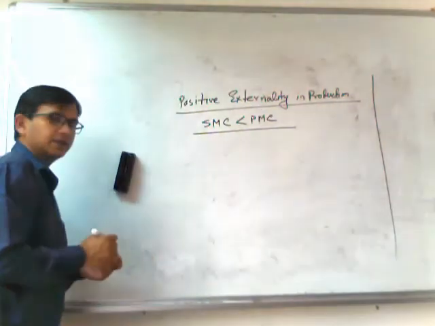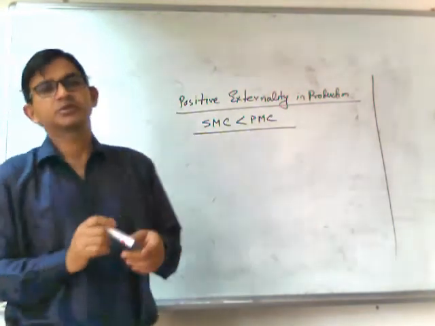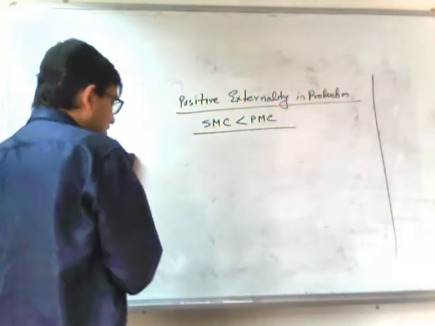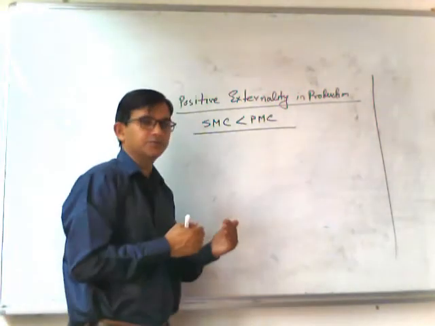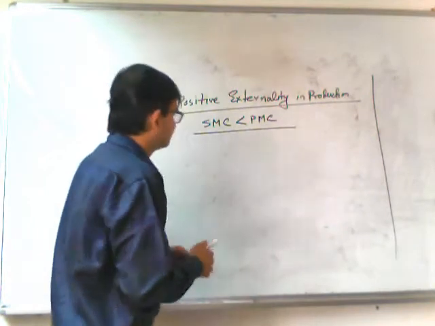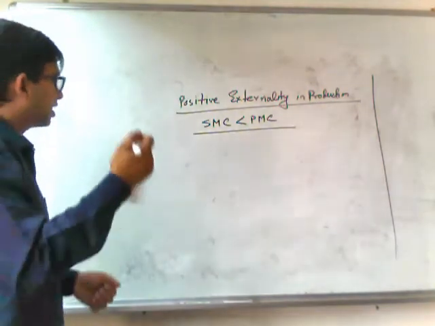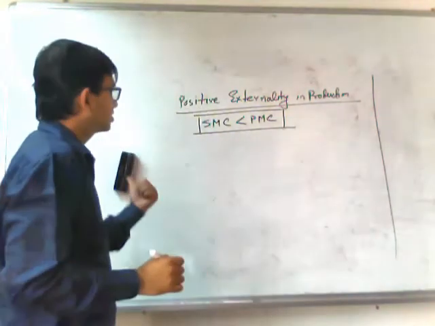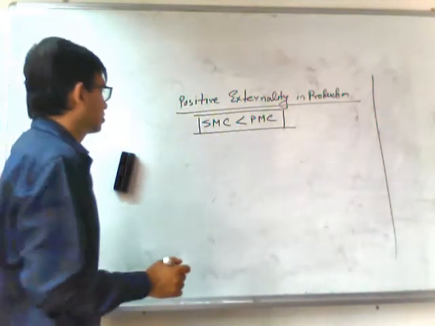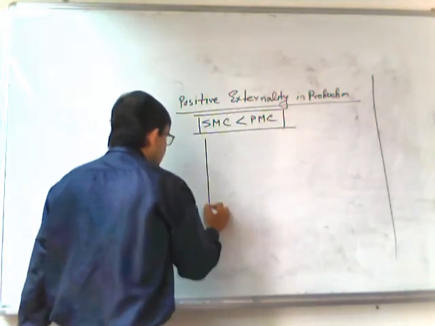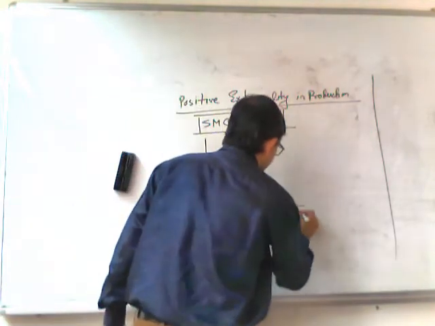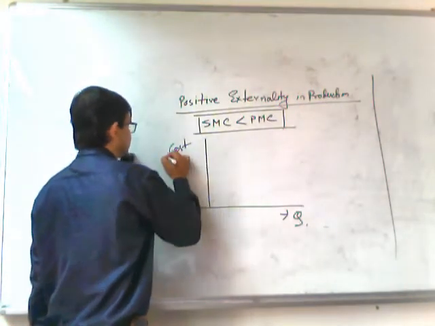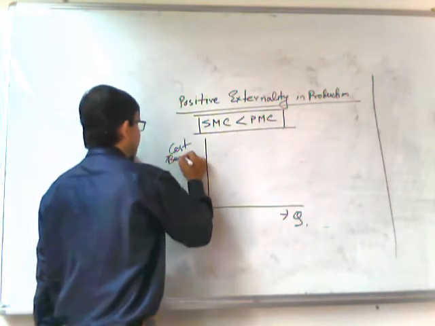So for example, if one firm starts extracting oil from a particular area and the other firms also get some information from them and they are benefited by that. So here we will start with the case when SMC, social marginal cost, is less than the private marginal cost. If we draw the diagram here, in the horizontal axis we are measuring the level of output, in the vertical axis we are measuring cost and benefit of production.